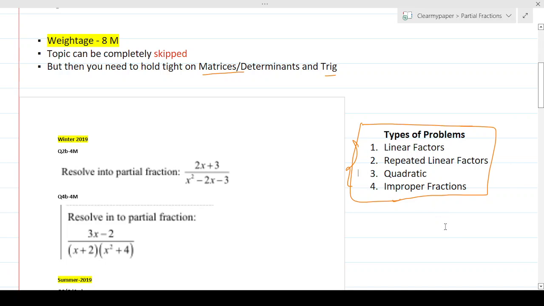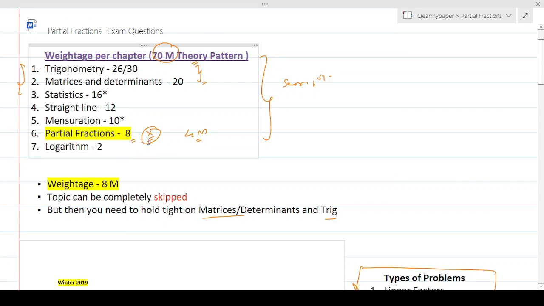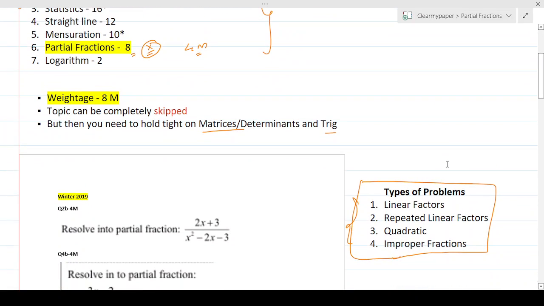Based on that, you can pick up whichever is easy for you, attempt it, and figure out what you want to do. Let's say you choose to prepare for partial fractions and also matrices and determinants and trigonometry. Then you can decide based on the problem, whichever is easy and very time friendly, and choose that. But if you don't have time and you're going to skip the whole chapter of partial fractions altogether, completely let go of this weightage of 8 marks and catch up in the other topics, that should also be completely fine. So it's up to you how you want to strategize. Whenever I put out the videos and discuss further in specific terms, maybe I'll try to personalize the strategy for each person on how they should think about it. So I'll see you in the next video.